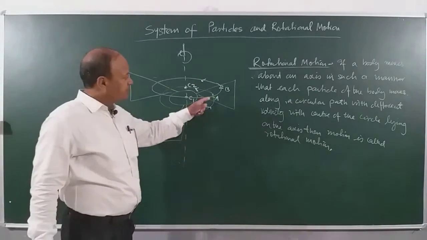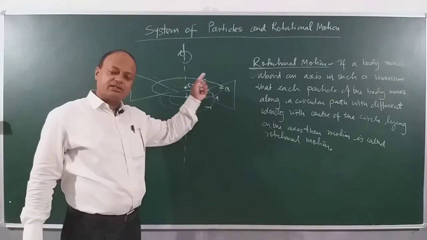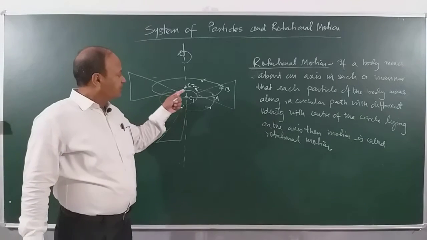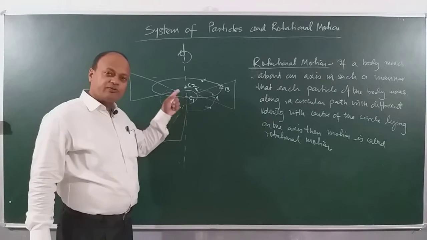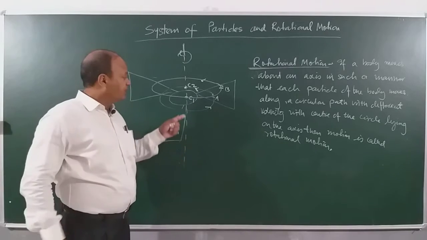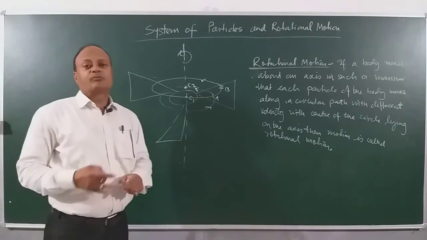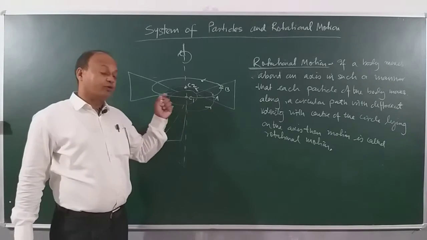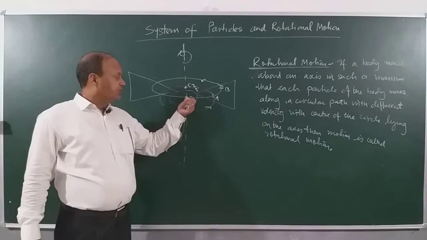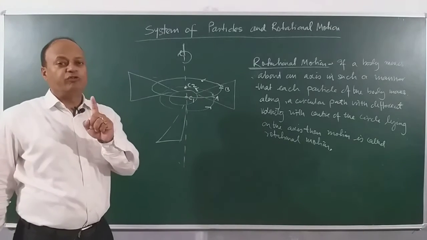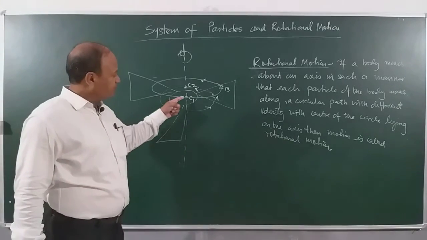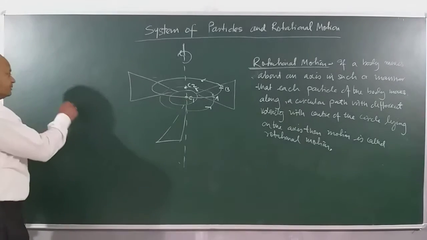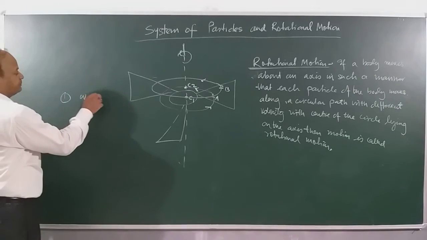Means each particle is moving in a circular path in the anti-clockwise direction. But the special thing is that the centers are lying on this axis of rotation, right? Remember, the center of mass of the fan has zero velocity. So in purely rotational motion, the center of mass will have zero velocity. Clear? So we understand here that omega is same